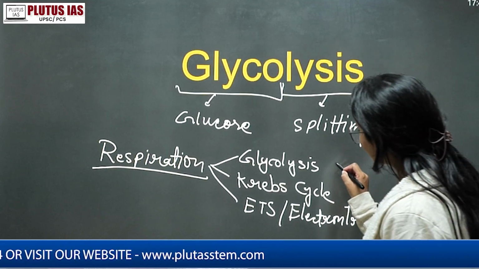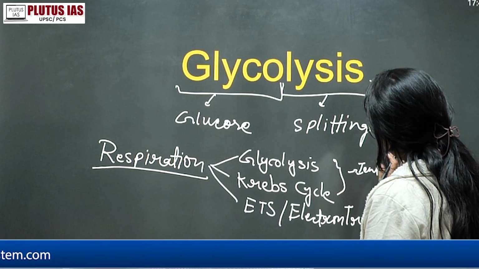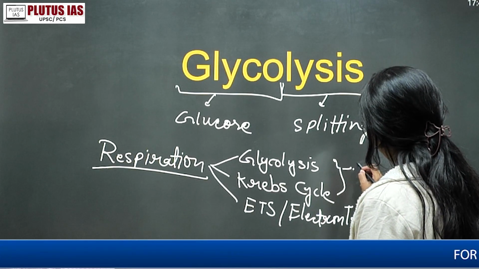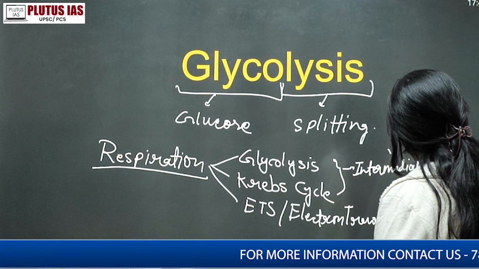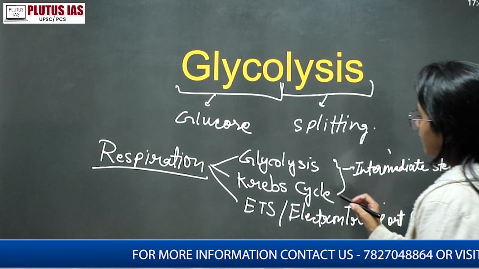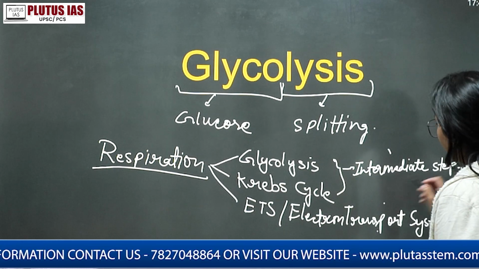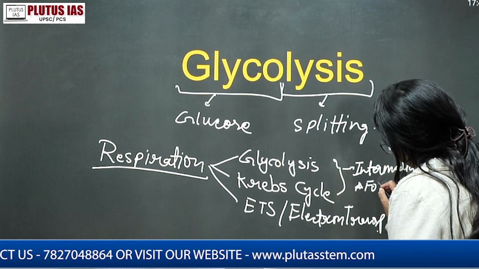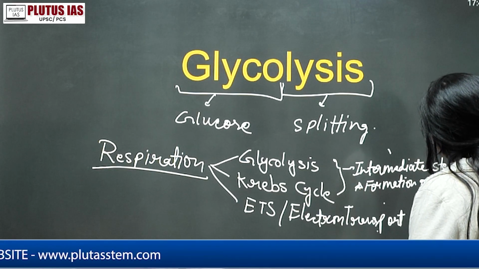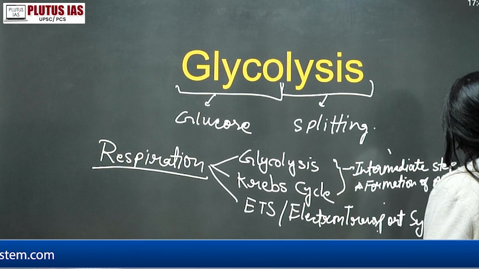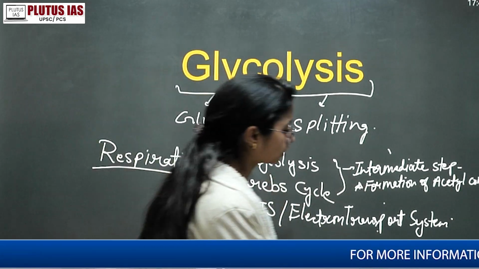In between glycolysis and the Krebs cycle there is an intermediate step. What is that intermediate step? The step that connects glycolysis and the Krebs cycle is the formation of acetyl coenzyme. Of course we'll talk further about many things. Now we're going to talk separately about glycolysis.